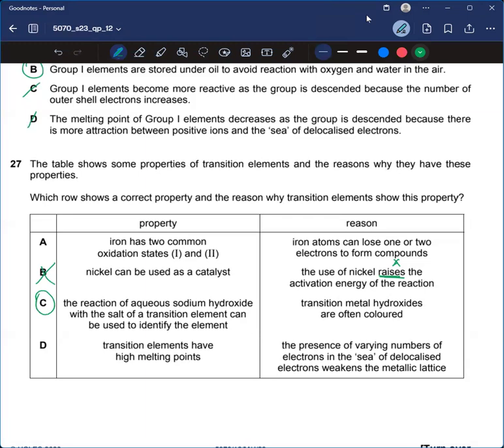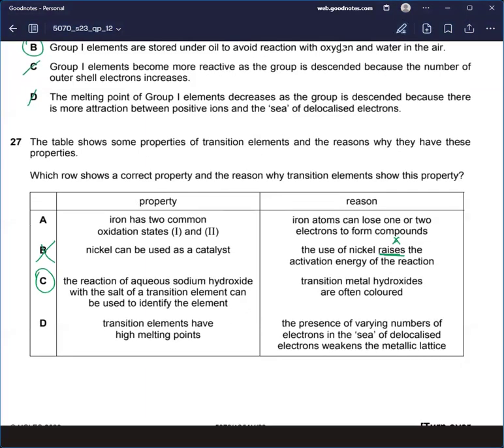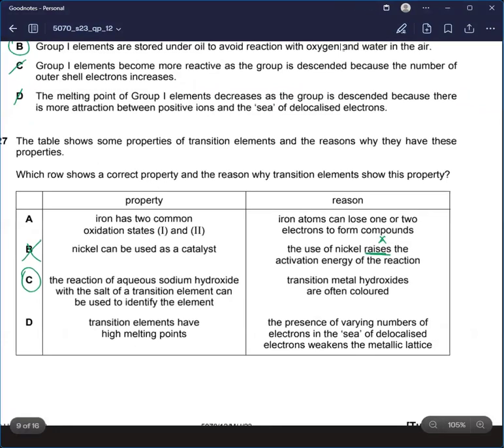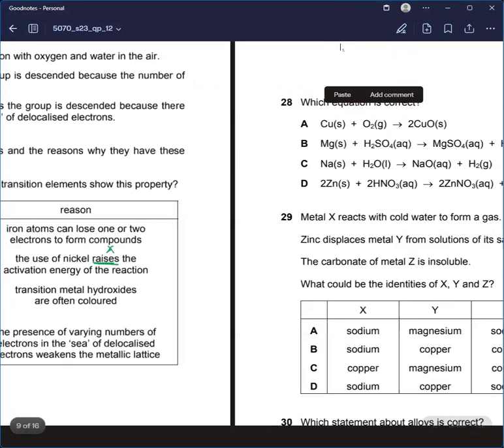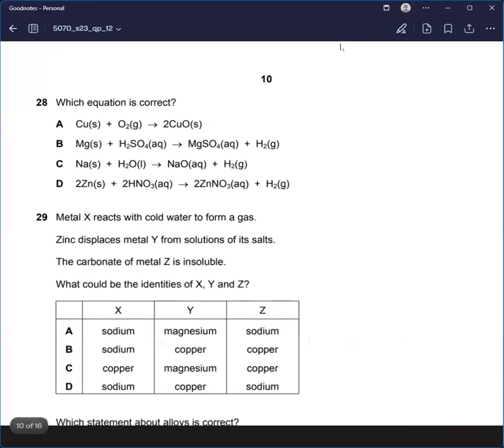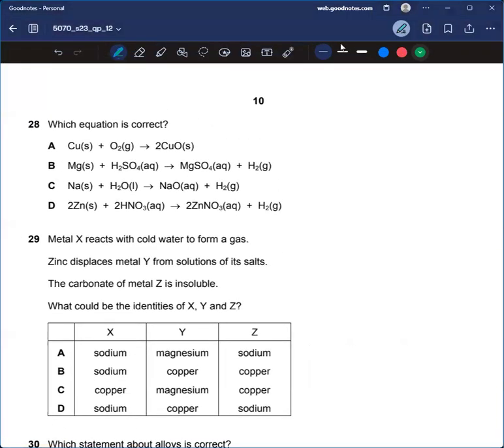Okay, let's move towards the next part. All right. Question number 28. Which equation is correct?